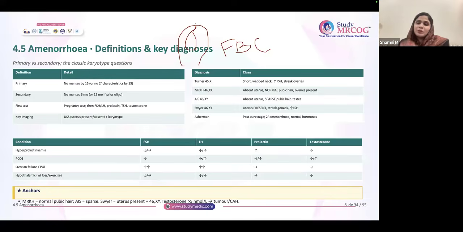Mostly you will get questions on this, transverse vaginal septum and imperforate hymen. Imperforate hymen blue, transverse vaginal septum pink. There is a difference.